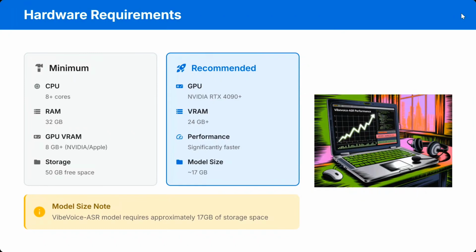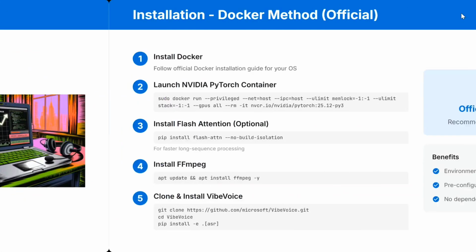What is the minimum hardware required? It can work on a CPU with 32 GB of RAM, while the recommendation is a GPU, an RTX 4090 with 24 GB of VRAM. Performance is very fast, and the model size is quite huge, that is 17 GB. It's a big one, to be honest, if it is just serving ASR, and that is the only downside I can see in the model.